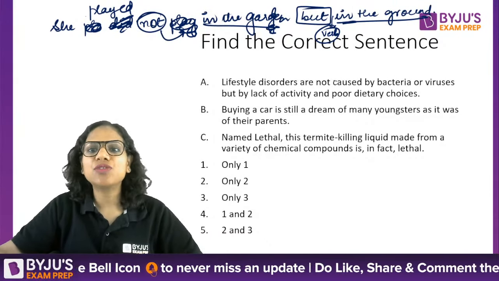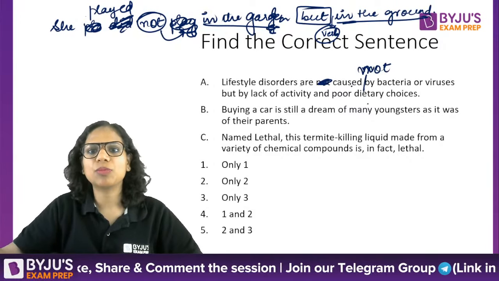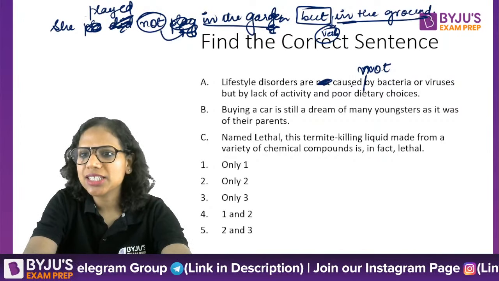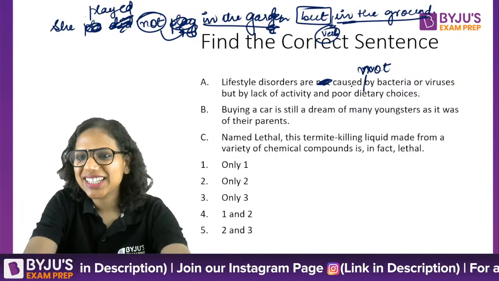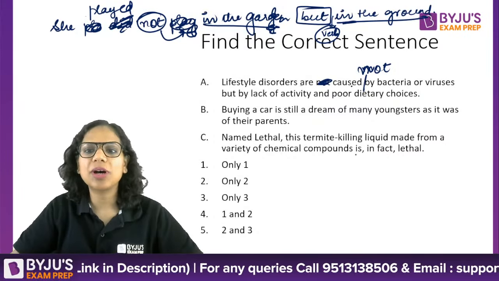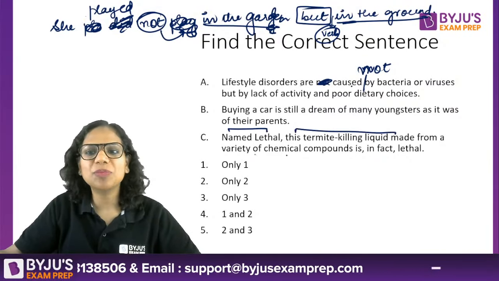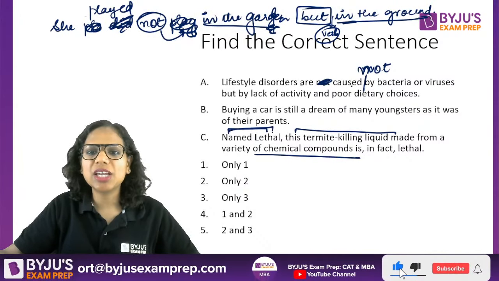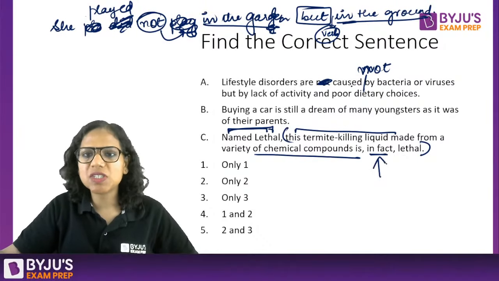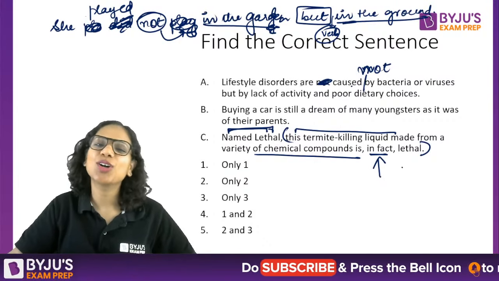So same thing. Lifestyle disorders are caused not by bacteria, but by lack of activity. Right? So Yukta, both are correct. Third is a little confusing. Yes, because it has a number of parts, it has a number of commas. That is why it can be confusing. But if you look at it, the structure of each phrase, each clause is completely correct. So this phrase named lethal, it modifies this entire sentence. Then this in fact, because it has been inserted in between a sentence, whenever you insert something in between a sentence, you put parenthetical commas there. Right?